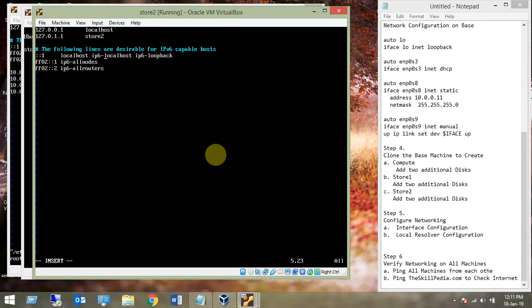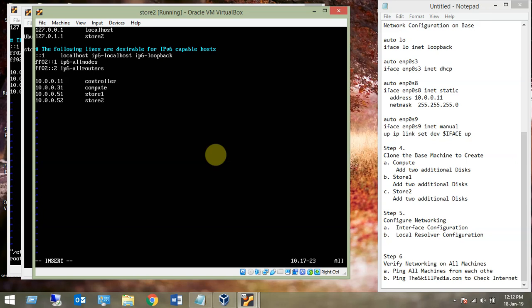Store2, and then 10.0.0.11 controller, yyppp, so fast, and this is 31 IP address, this is 51 IP address, and this is 52 IP address. 31 is for compute, 51 is for store 1, and 52 is for store 2.